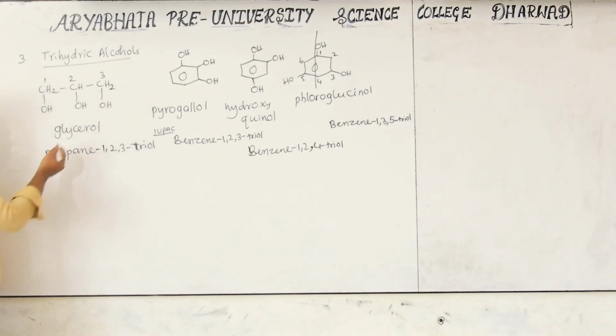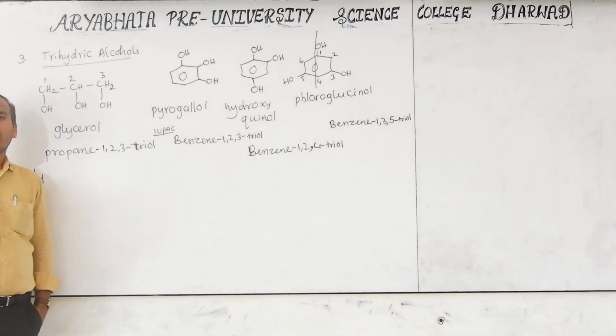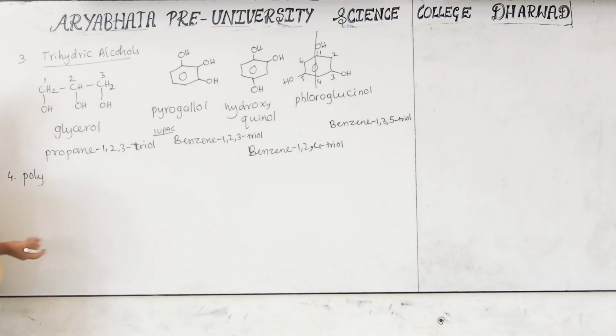Next, after this, tetrahydric, pentahydric, like this, if you read, it goes on up to enda. So that's why I have to stop here with trihydric alcohol. And the last one I want to come to is polyhydric. But I already told you very clearly, more than one hydroxy group is considered polyhydric. Like this, in polyhydric also we can classify into dihydric, trihydric, tetra, penta. But here I am giving polyhydric because there is a larger number of hydroxy groups.